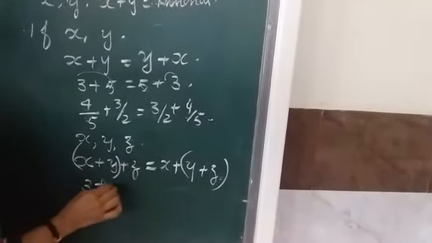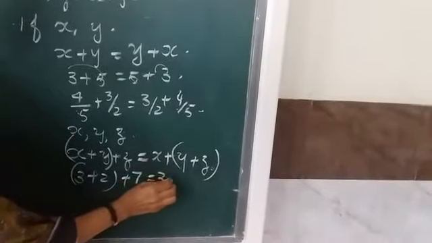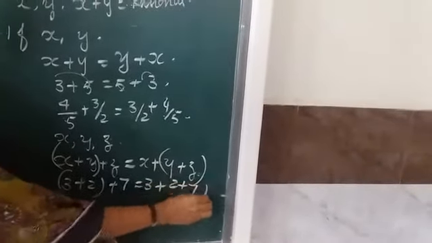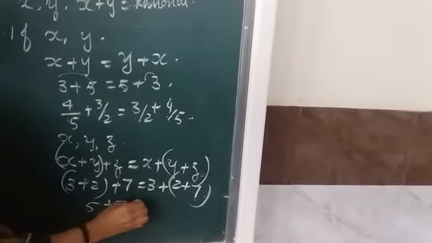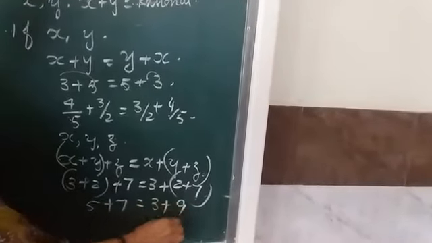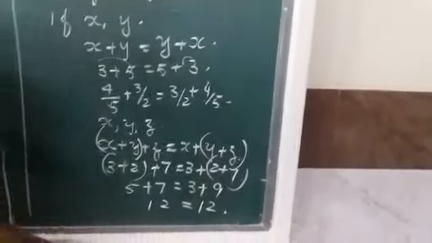For example, 3 plus 2 plus 7 will be equal to 3 plus 2 plus 7. Now 3 plus 2 is 5, 5 plus 7 is 12, and 3 plus 9 is 12. Both sides you are getting 12. You get the same answer.